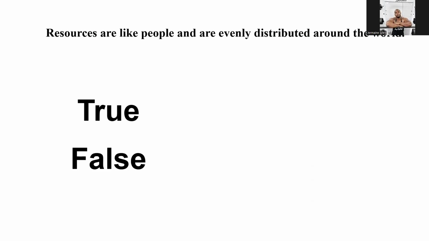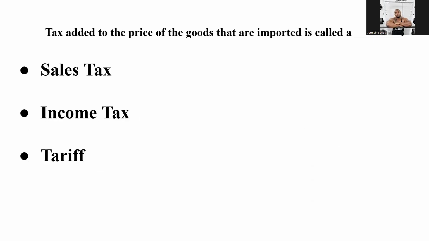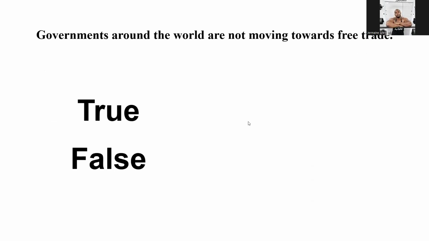Resources and people are evenly distributed around the world. So are resources and people evenly distributed around the world? That is false. That's why we have big imports and exports. Tax added to the price of goods that are imported, which are brought in. So goods that are brought into your country, you add a tax to that. That's called what? It's called a tariff. A tariff. Governments around the world are not, keyword being not, moving towards free trade. That is false. Governments around the world are moving towards free trade.